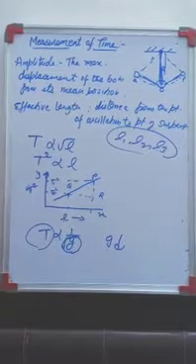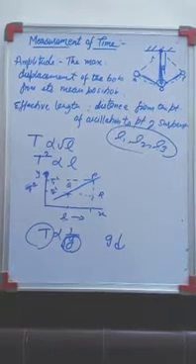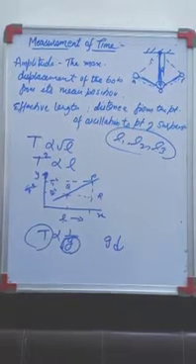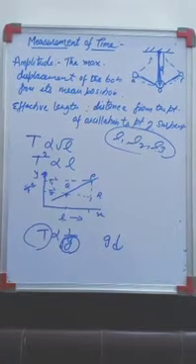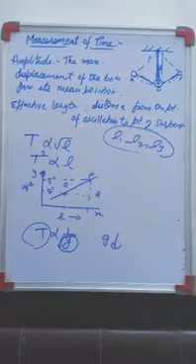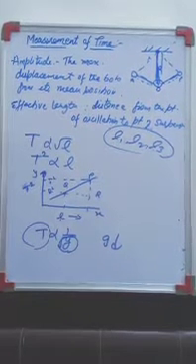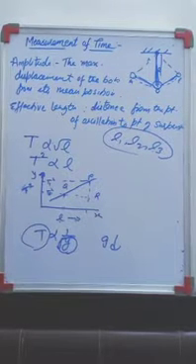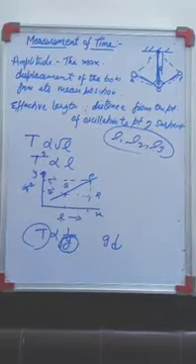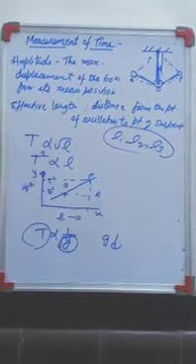As the length changes, the time period also changes. So in summer, because of expansion, the effective length of the pendulum increases, the time period also increases, and it completes fewer oscillations.